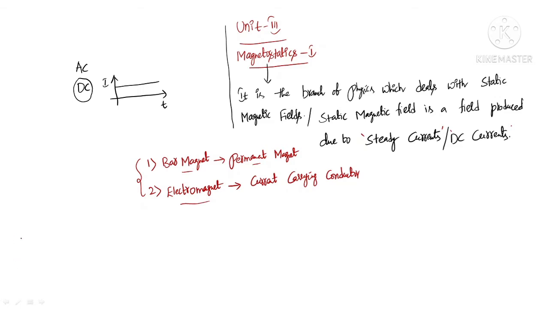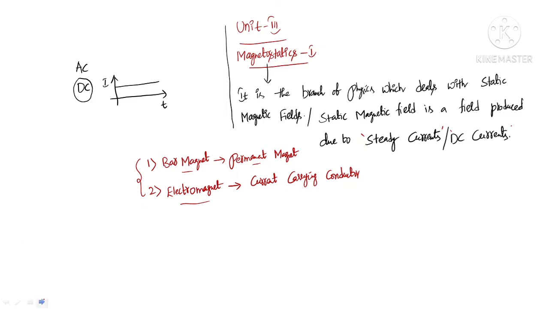In this third and fourth chapter, we will see the relation between the current and the magnetic field, how a magnetic field is produced due to a current, and how the magnetic field produced by one current carrying conductor affects another, meaning the force between two current carrying conductors.